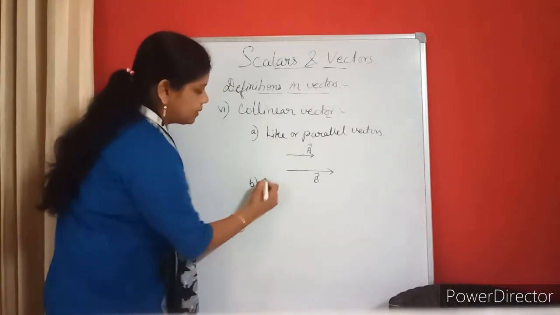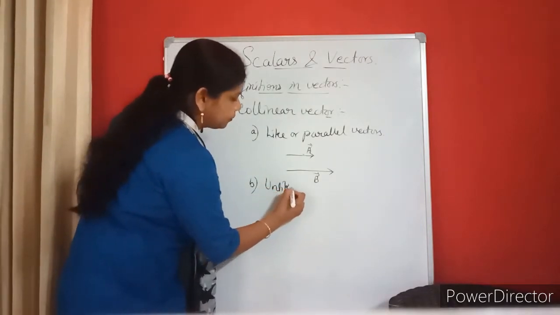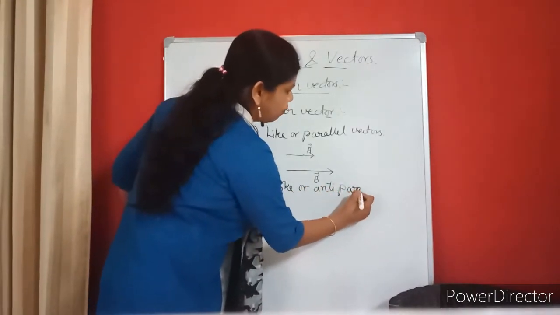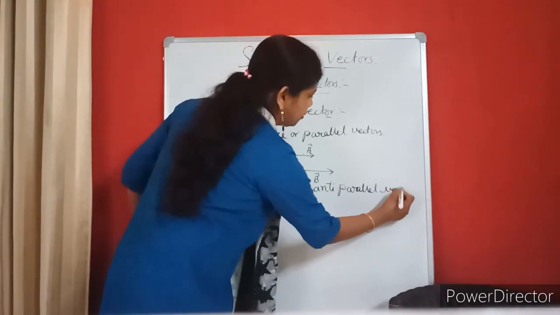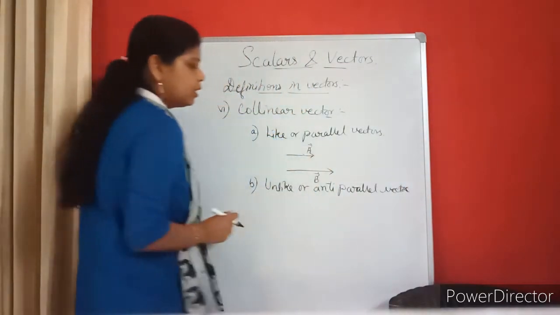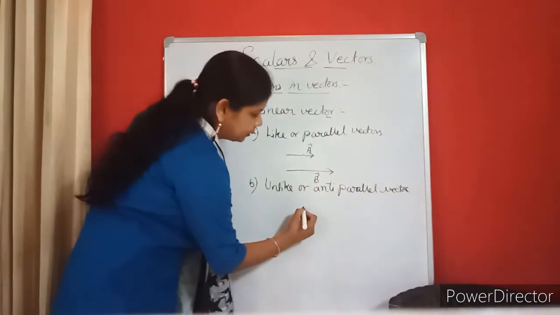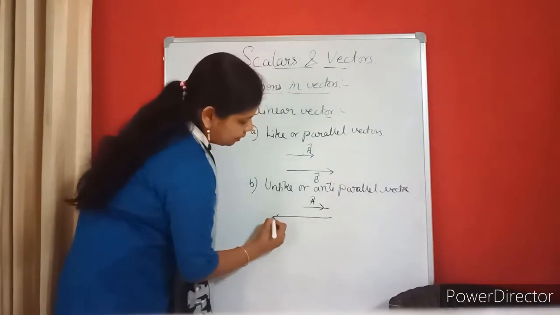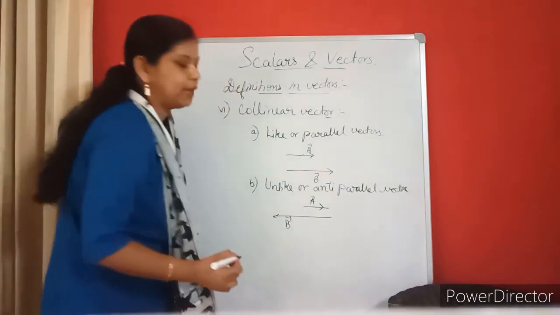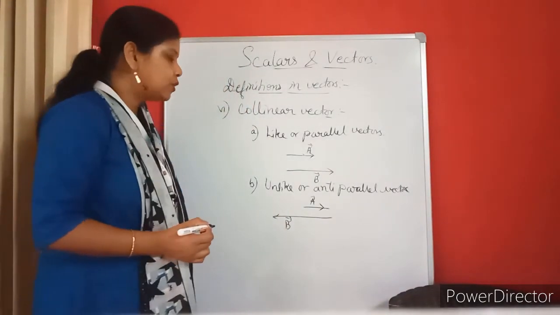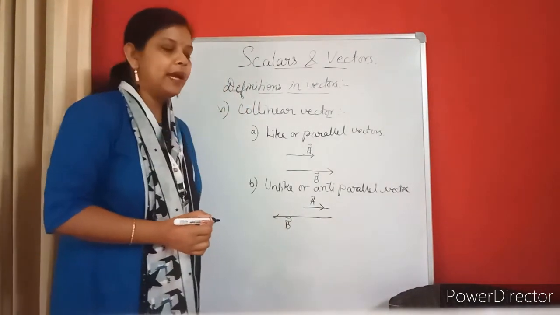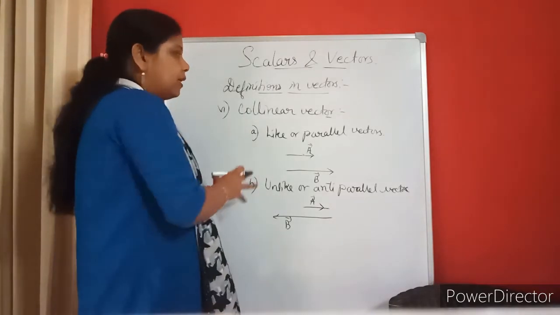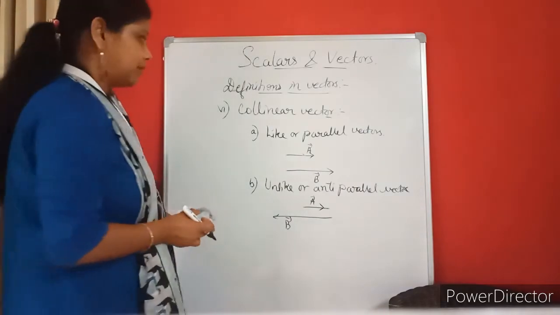Similarly, number 2, unlike or anti-parallel vectors. I hope even if I do not say it, you could understand the difference. If it is unlike, that means one is A in this direction, and B will be in the opposite direction. The length will be different. So it is known as unlike or anti-parallel vectors. Understood? So these are the collinear types of vectors.